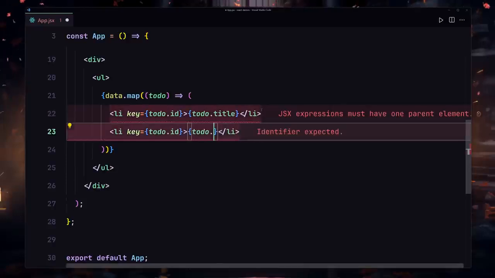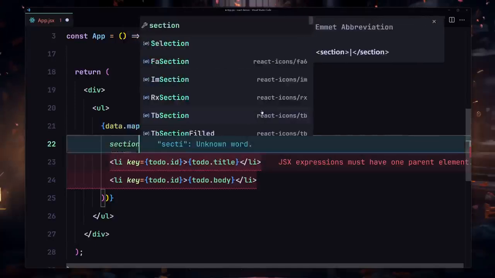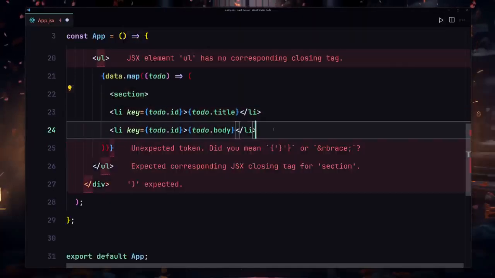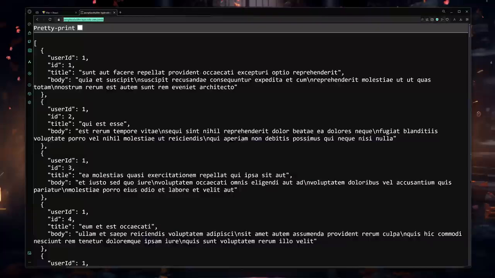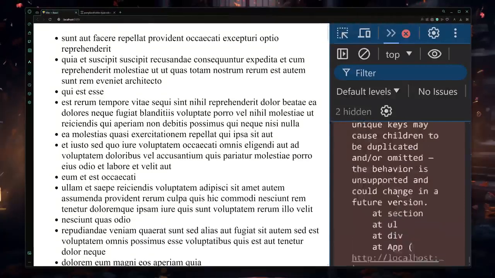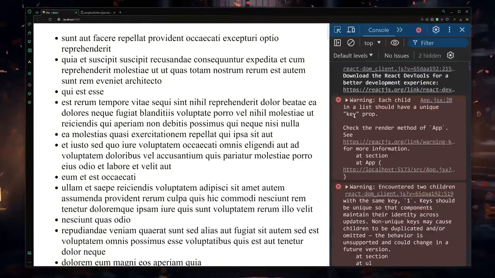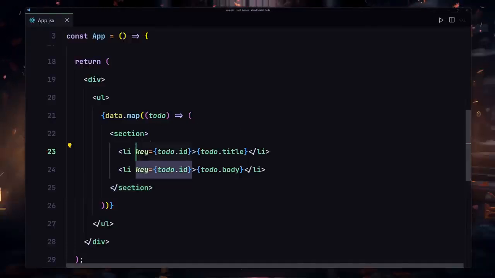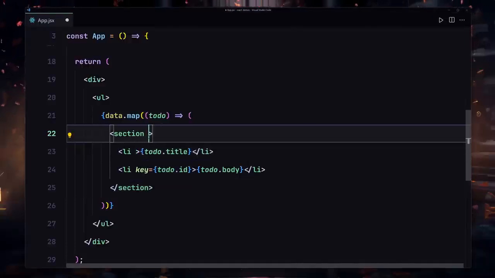So if I just duplicate there and change that to the body, we are getting an error, so we have to wrap that in some sort of a section. I'm going to cut that from here and also place that here, save my file, and now if I go there, refresh there, god damn it, I'm not getting any body. Each child should have a unique key. Cut that from here, put that there for the section.